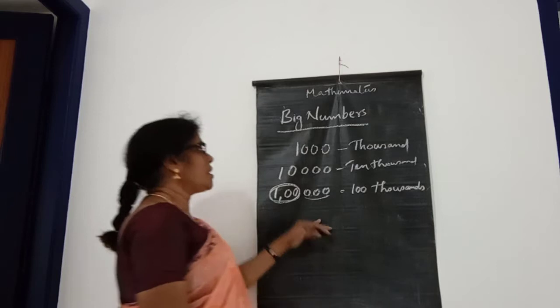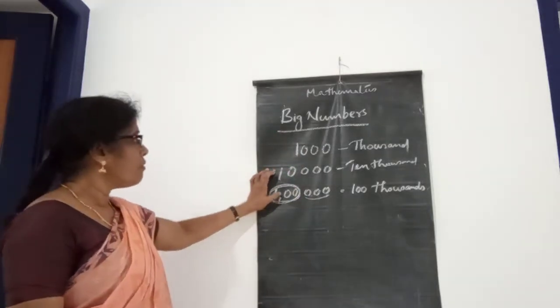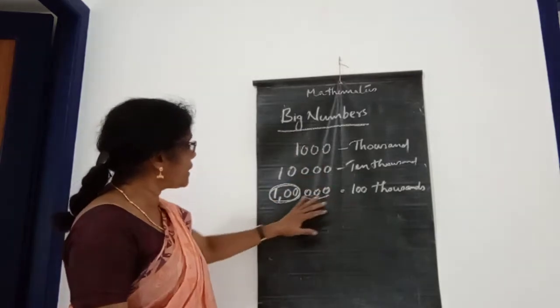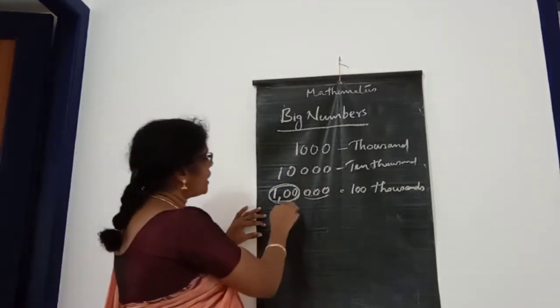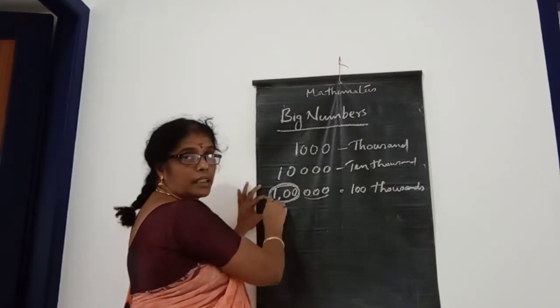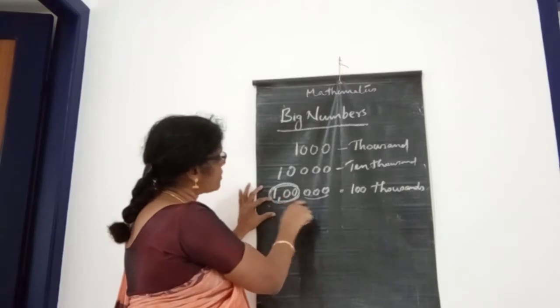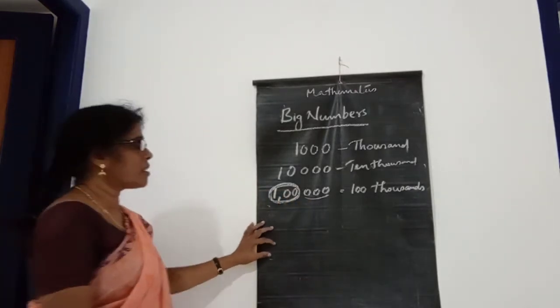Okay? Yes, 1,000, 10,000, 1 lakh. Then how many 10,000s here? Look here. 1 lakh means 100 10,000s. And how many 10,000s here? 10 10,000s. Okay.